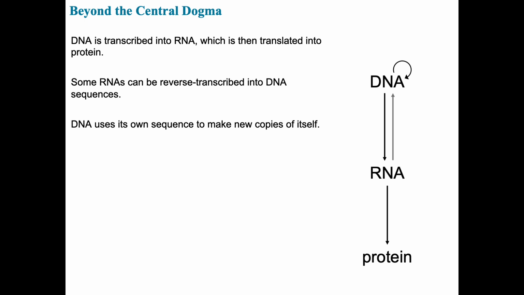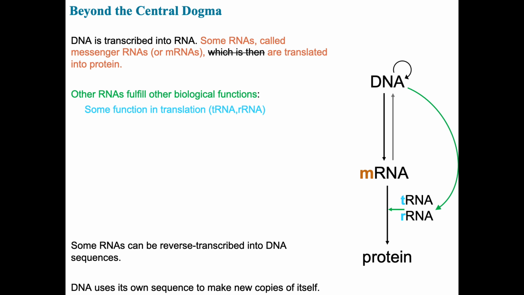One limitation is the implication that all RNA is destined to become protein. In reality, a large portion of RNA molecules transcribed in cells are not translated into protein. These are known as non-protein coding RNAs, or non-coding RNAs for short, and they play essential roles in gene expression, regulation, and cellular function. For example, transfer RNAs and ribosomal RNAs are critical to the process of translation itself, helping to decode mRNA and build proteins. But transfer RNA and ribosomal RNA are not translated themselves.